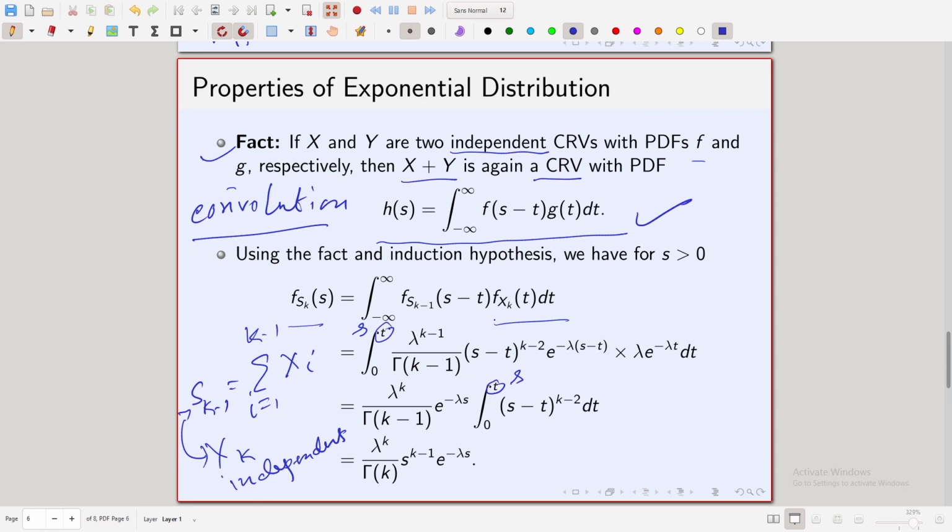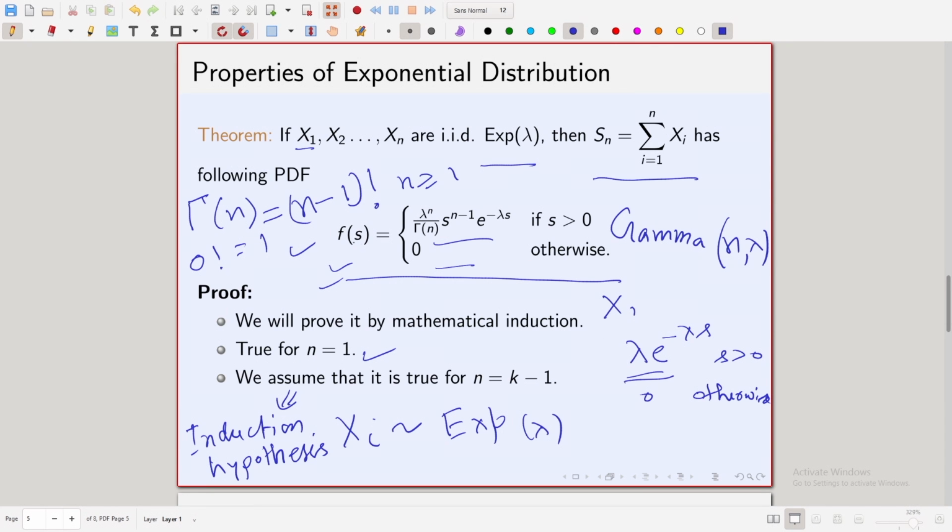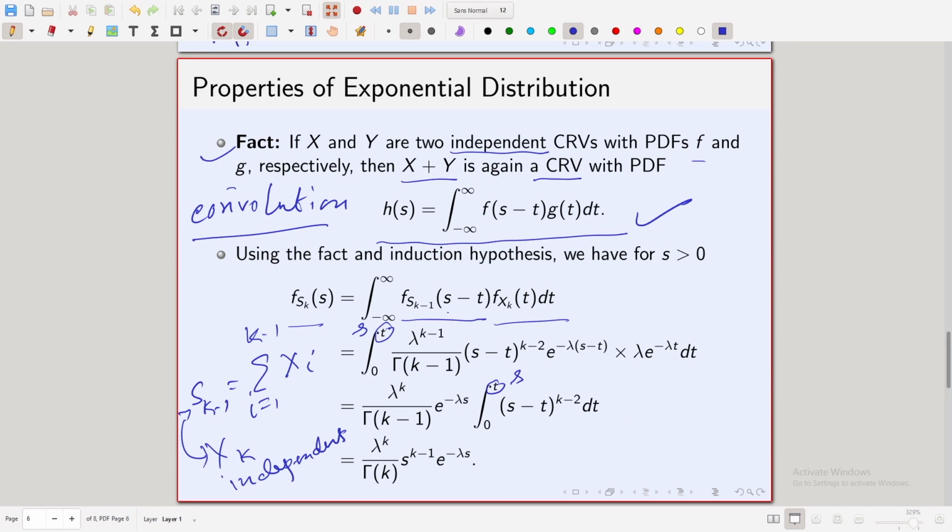f xk of t, remember xk is exponential, so its density is positive only for t greater than 0. So, the part from minus infinity to 0 vanishes. Again, if you look at this part, remember this density is positive only when this argument is positive. So, this thing is positive only when t is less than s. So, finally, this integral limit becomes 0 to s, because outside that either this is equal to 0 or this is equal to 0. So, this first part is equal to 0 for t less than 0, and this second part is equal to 0 for t greater than s.